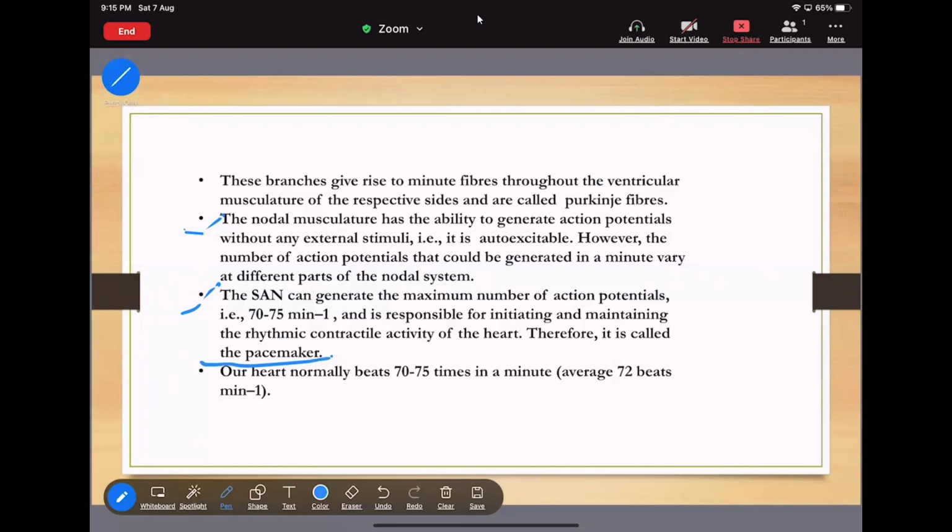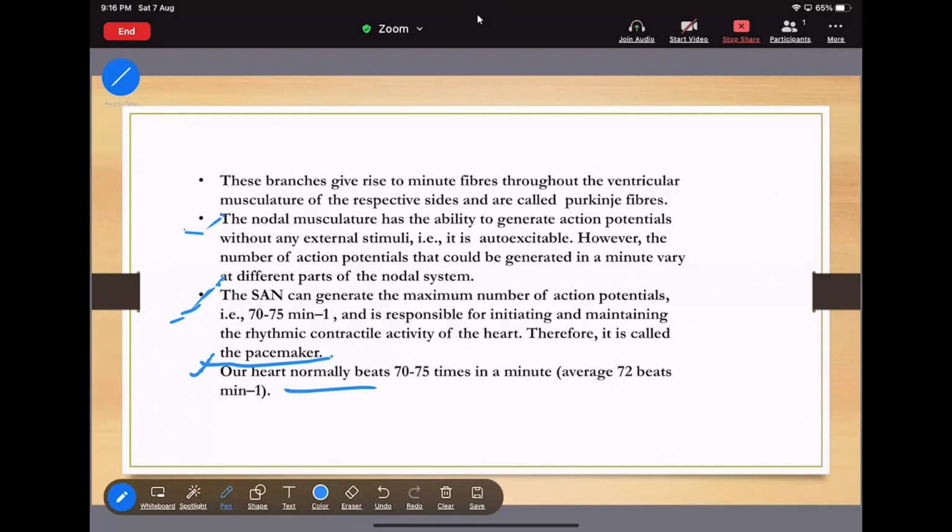Now see the last point. Our heart normally beats 70 to 75 times in a minute. Always remember that the SAN and AVN in the heart are responsible for auto-excitability and auto-rhythmicity.